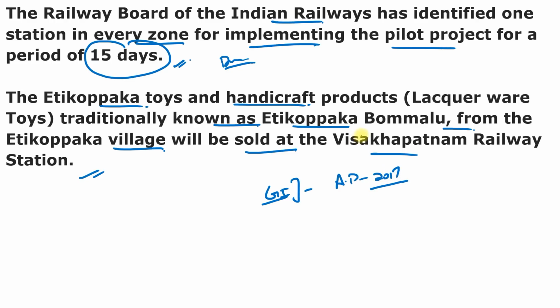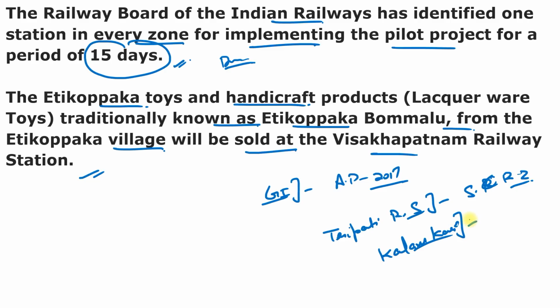But you can also remember one most important thing under this question, one station which is known as Tirupati. Remember, Tirupati railway station, which belongs to the South Central Railway Zone, is also the first station in the South Central Railway Zone to implement the One Nation, One Product concept. The artisans involved in kalamkari textile and arts and woodcraft, which are considered local to Tirupati, were invited to sell their products in the station. So remember, in the South Central Railway, the first railway station is Tirupati, which will be involved under the One Station, One Product, and they will sell kalamkari arts.